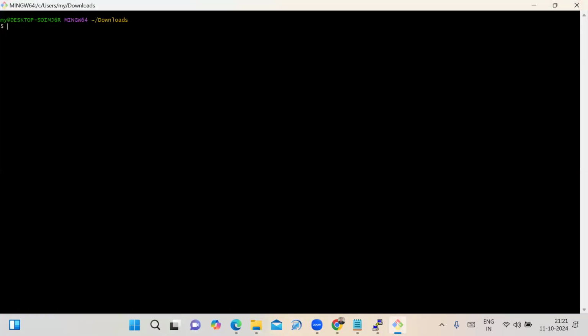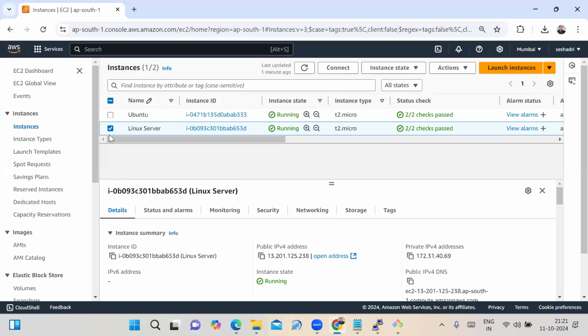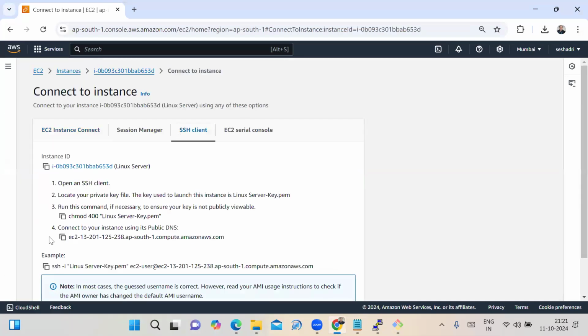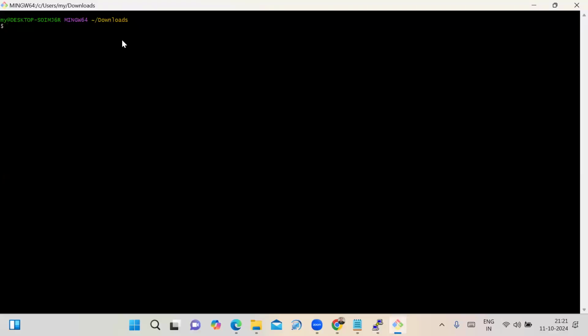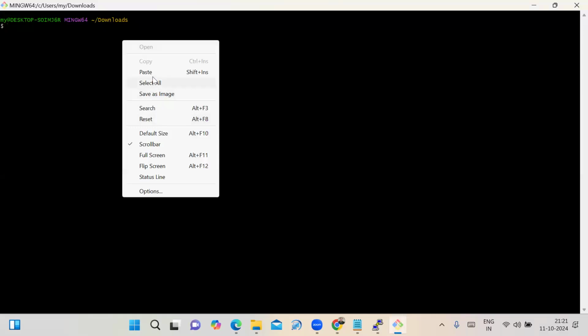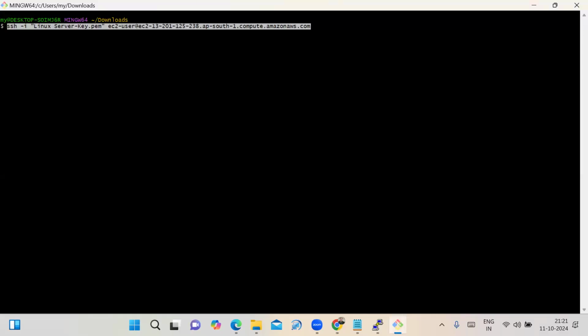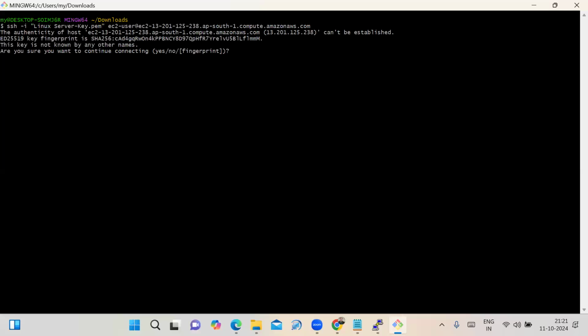Okay. You have to open it here. Now, see that. I want to connect the Linux server. To connect the Linux server, the Connect option is at the top. Go to the SSH client. Here you can copy the SSH command. That's what we have to copy, and then paste it here and press Enter.